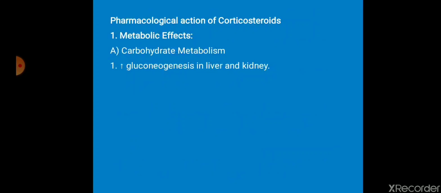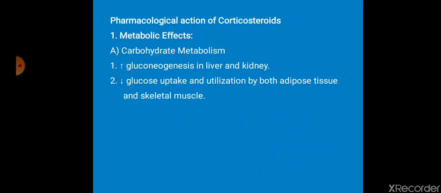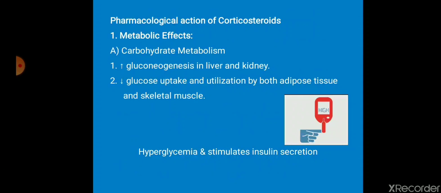They increase gluconeogenesis from the liver and kidney, increasing the blood glucose level. They decrease glucose uptake and utilization by the adipose tissues and skeletal muscles, because the aim is to supply more glucose to the brain so that the brain will function more efficiently. Finally, it will result in hyperglycemia, which in turn leads to an increase in insulin secretion. The increase in insulin secretion again leads to an increase in glycogen synthesis and storage of glucose in the liver.